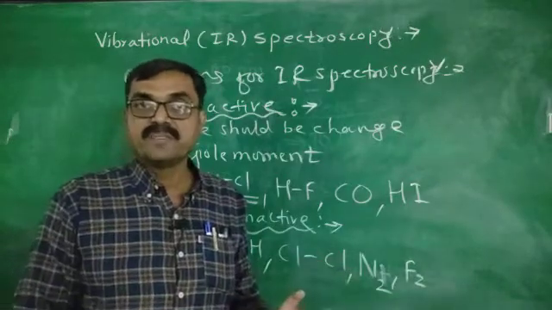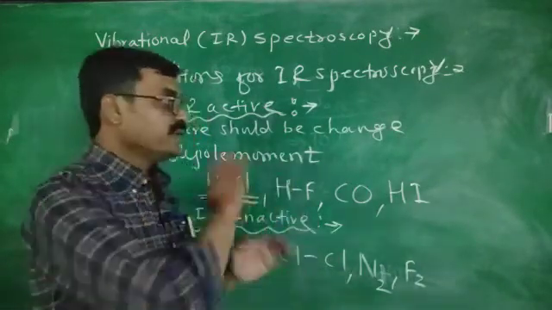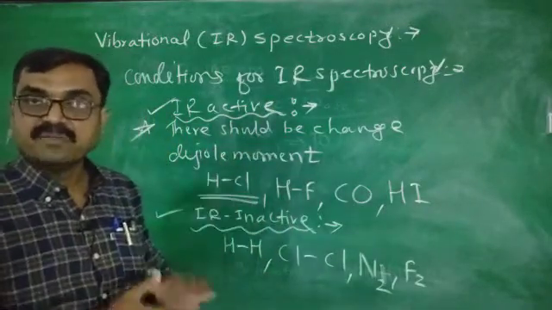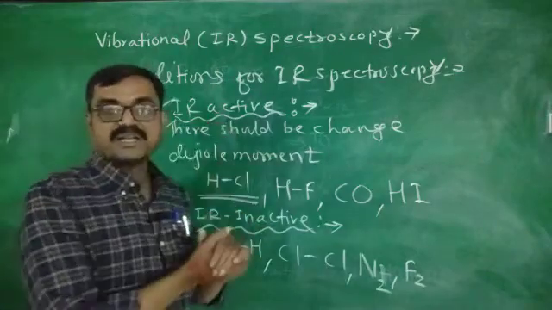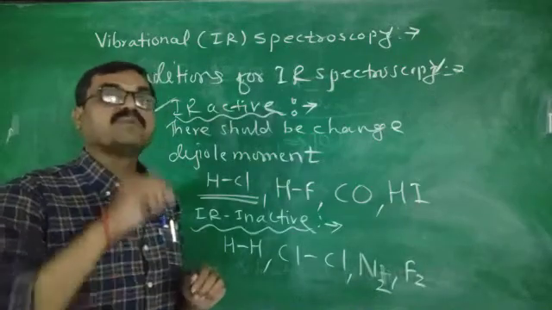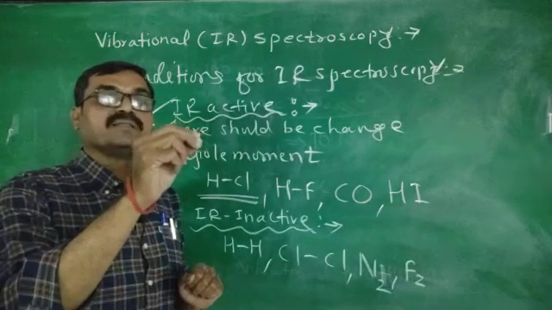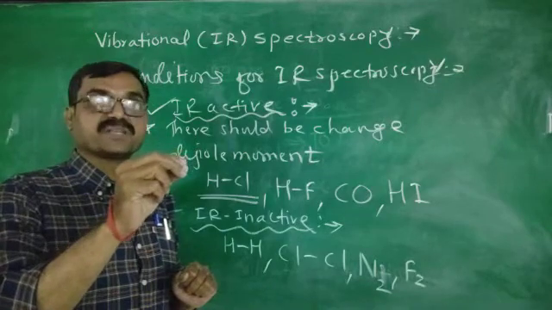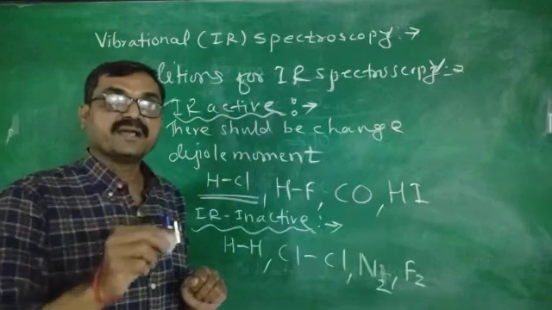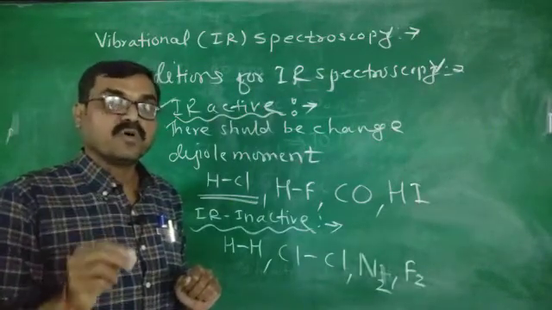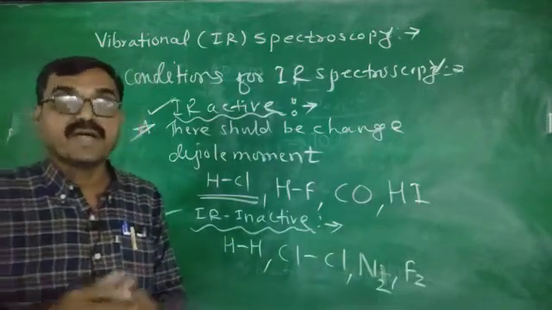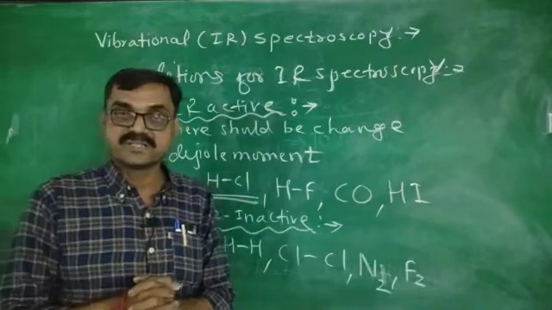You know, previously we came to know there are main energy levels. In the main energy level, vibrational energy levels are there. In the vibrational energy level, rotational energy levels are there. Now when there is a transition from a lower vibrational energy level to an upper vibrational energy level, it gives the vibrational spectra, and it is due to the absorption of IR radiations by the covalent bonds. There is a vibrational frequency, from which we are able to find out the force constant, and it is very important to illustrate the structure.